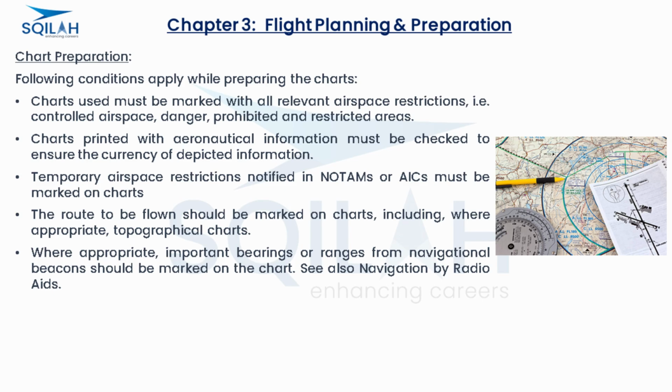Charts used must be marked with all relevant airspace restrictions, i.e. controlled airspace, danger, prohibited, and restricted areas. Charts printed with aeronautical information must be checked to ensure the currency of depicted information. Temporary airspace restrictions notified in NOTAMs or AICs must be marked on charts.